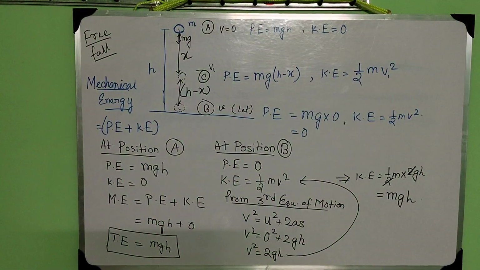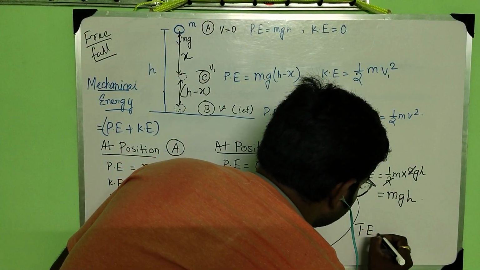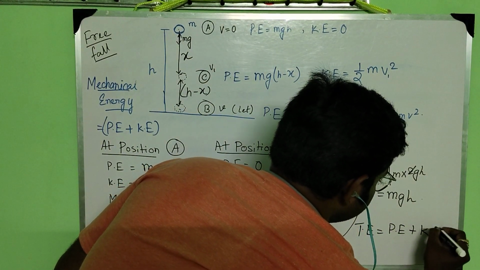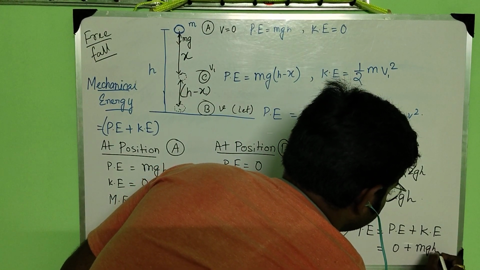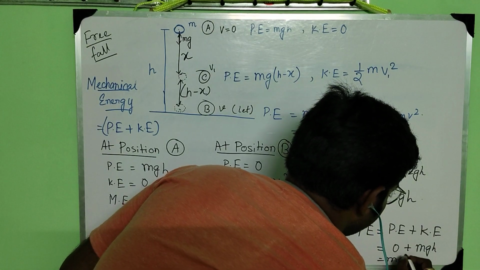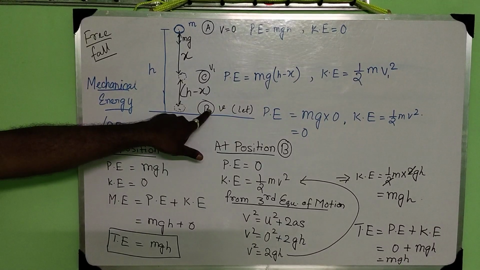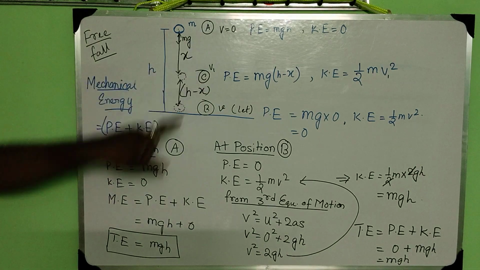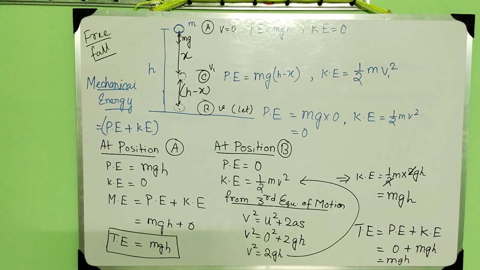So here the kinetic energy comes to mgh. Total energy equals potential energy plus kinetic energy: potential energy is 0, kinetic energy is mgh, so total energy equals mgh. So at position A the total energy was mgh, and at position B the total energy again comes to mgh.